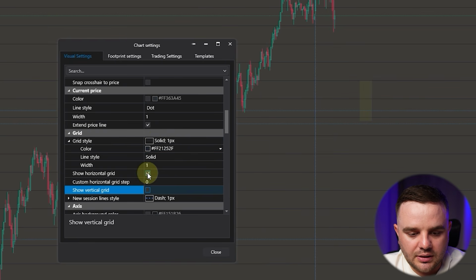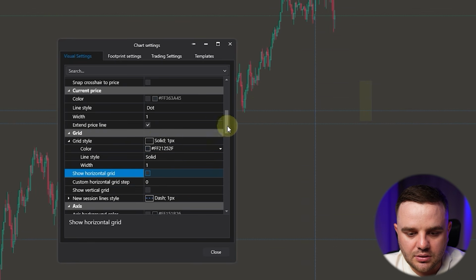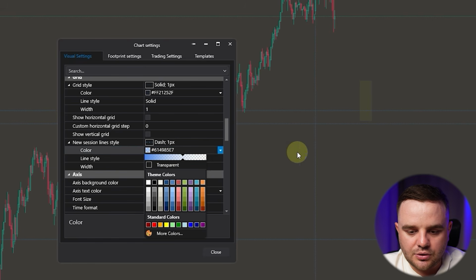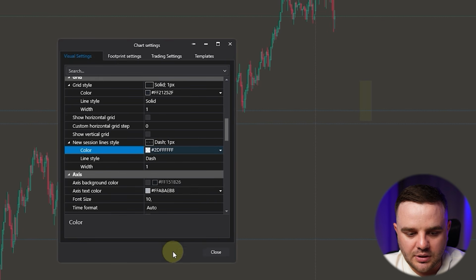Regarding grid, I don't use any grid on a chart. New session, as you can see, it shows you these blue lines. It is a session separation. You can delete it, you can make it transparent and you won't see it, or you can make it with some small color. I prefer to have it, but a mega tiny color, simply to see that it exists.